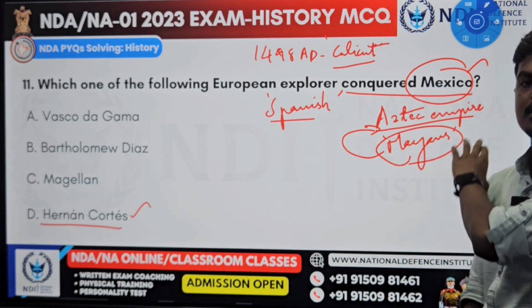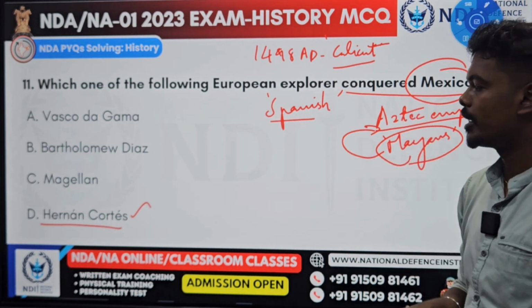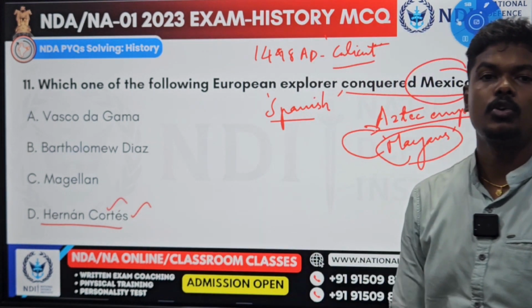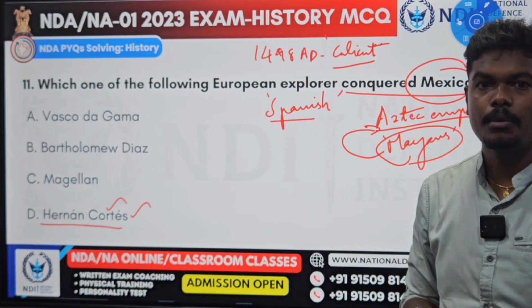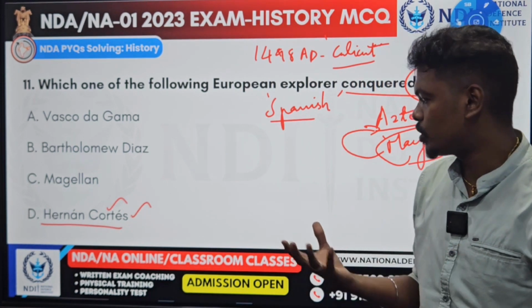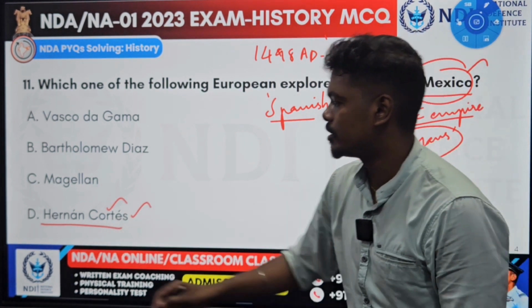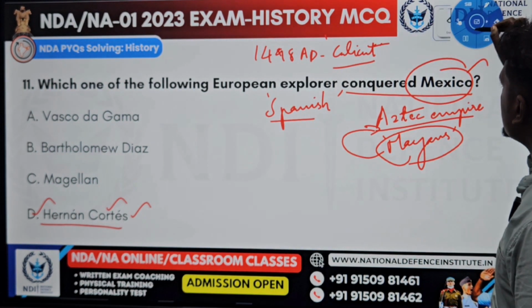This Aztec Empire was destroyed one by one by a very little troop, and it was Hernan Cortes who occupied this Mexico. That's why you can find even now Mexico people talk Espanol, Spanish. They are Spanish descendants because of this Hernan Cortes. The answer is D. Go to the next question.